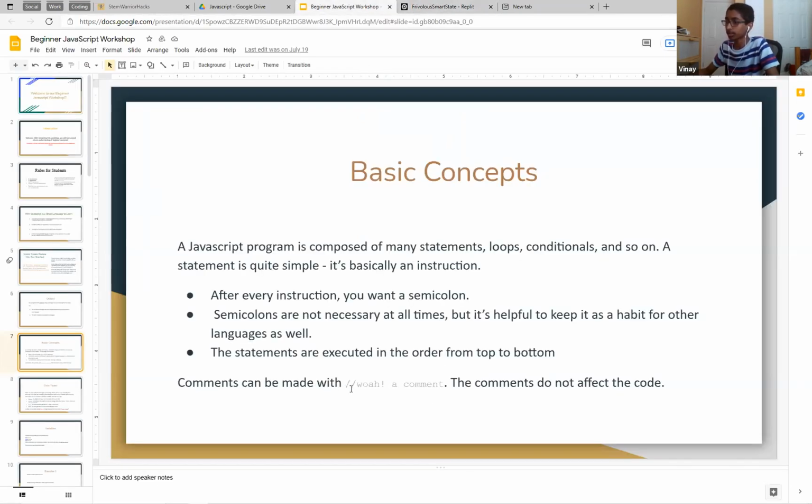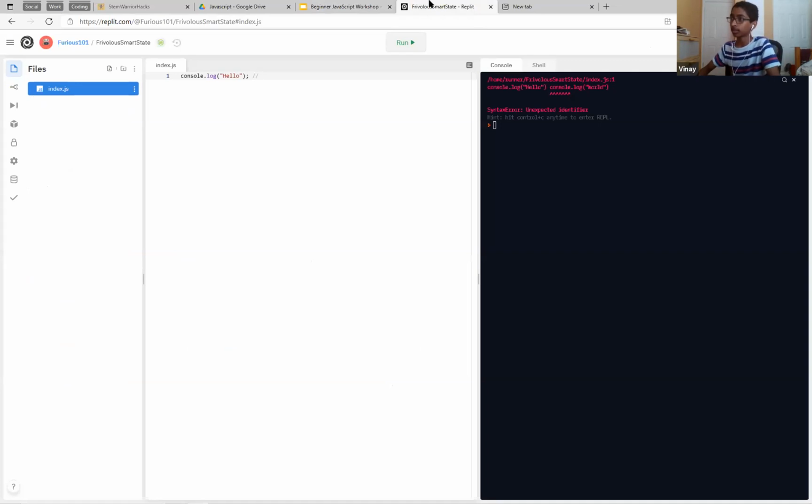And then see, look, comments can be made with double slashes, right? And then they don't affect the code, so it's pretty simple. You can see it gets grayed out automatically. That's because of the IDE I'm in, which is REPL.it. This is really good for beginners, right? So we can put anything we want after the double slashes, and it won't do anything to the code.